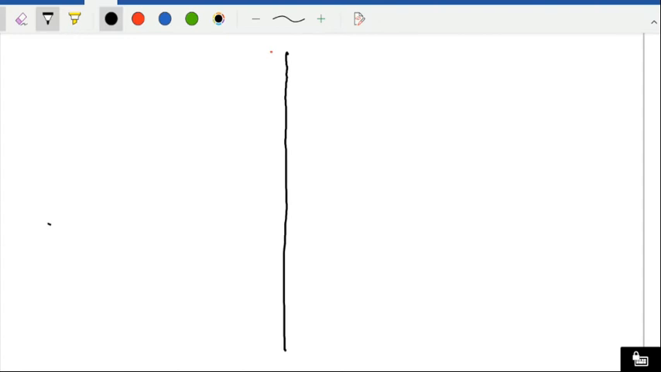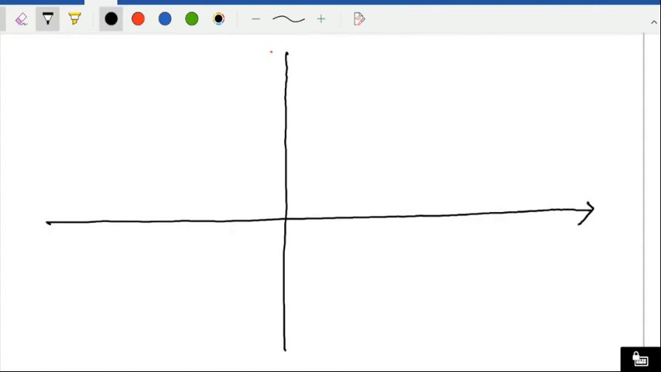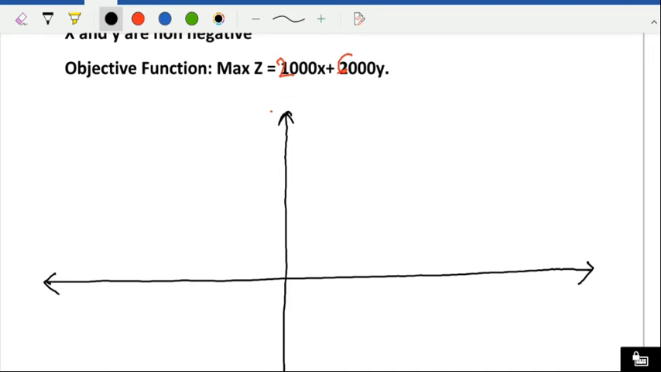And one more thing you have to keep in mind, your solution will always be in the first quadrant because the values of x and y will be positive. So that means the other two quadrants are not required. Take only the positive quadrants. The whole graph sheet is not required.